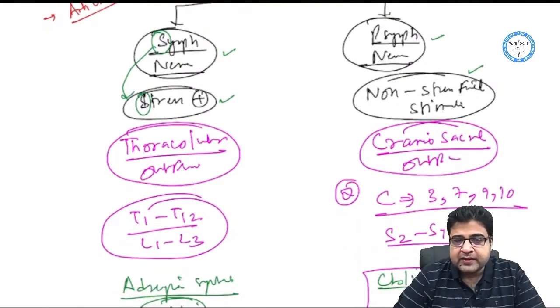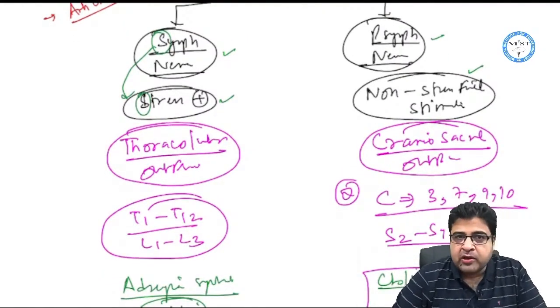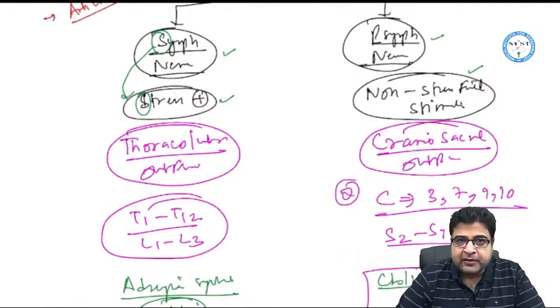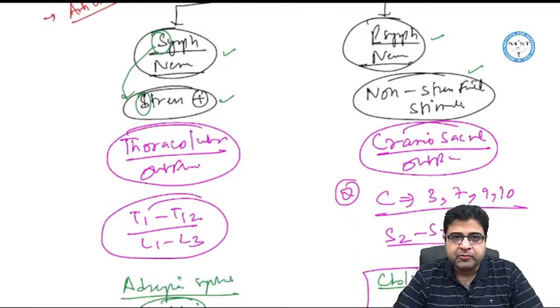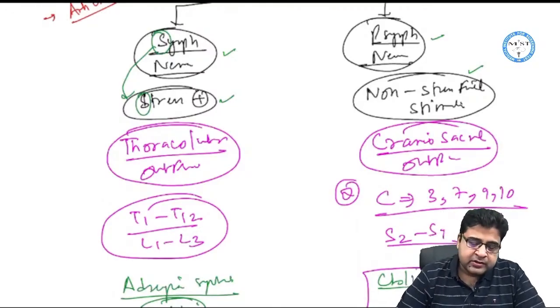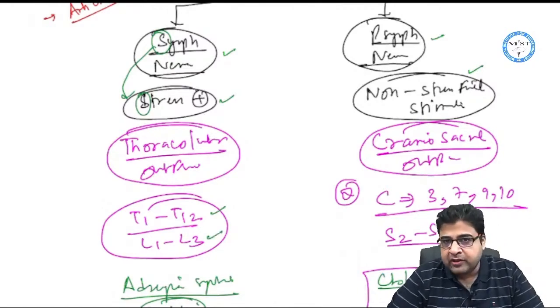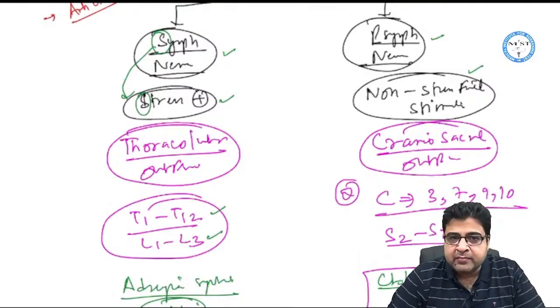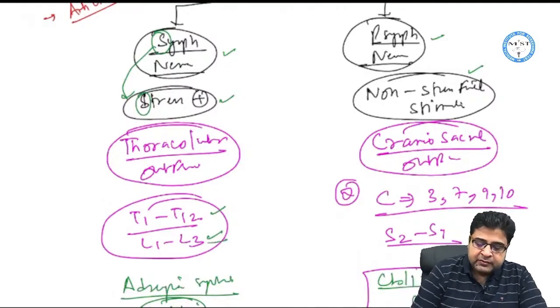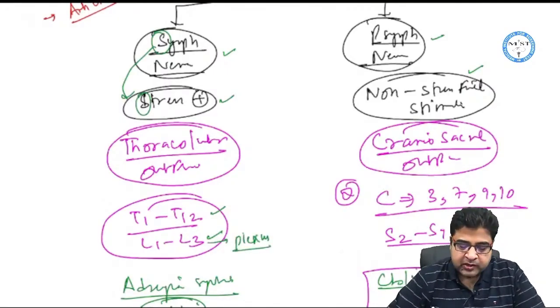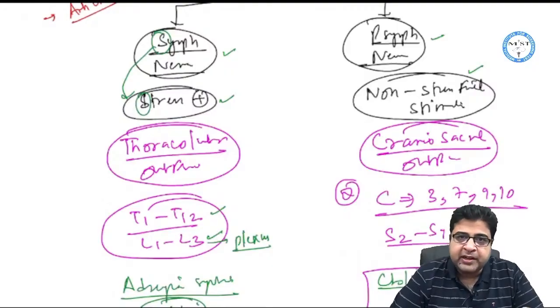Now the sympathetic nervous system is also known as thoracolumbar outflow because sympathetic nerves mostly come out of the spinal cord from the thoracic and the lumbar region. This thoracic lumbar region is T1 to T12, 12 vertebrae, and L1 to L3, 3 vertebrae, from where these lumbar nerves come out, and they form a plexus. We call it the lumbar plexus. So lumbar plexus is an example of a sympathetic plexus.